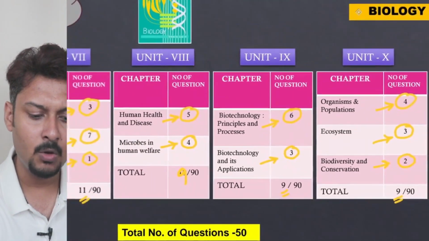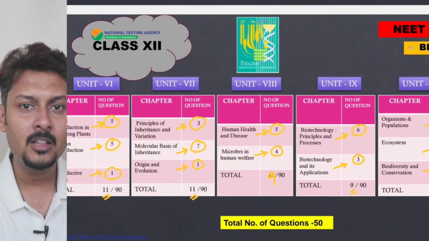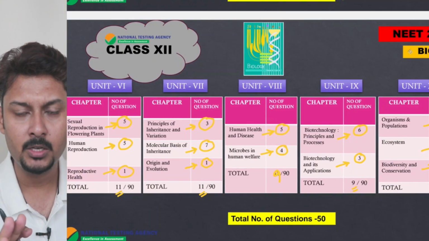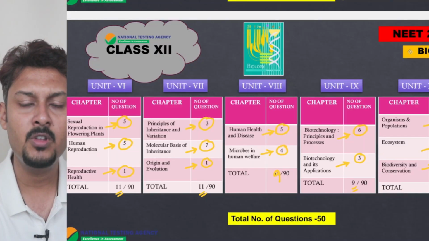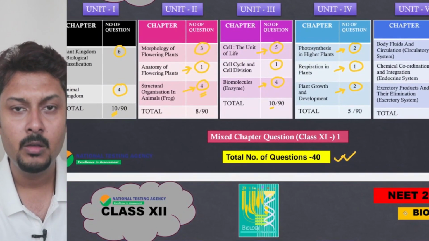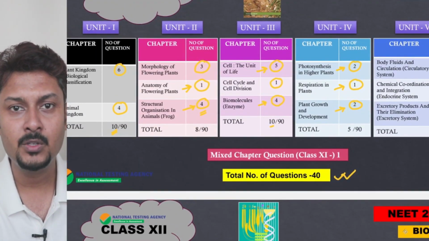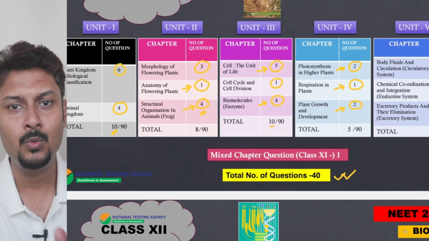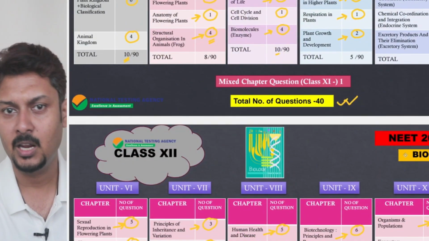So if I see the overall paper, talking chapter wise, the idea we are getting this time is that across every unit, 10 units in total, on average 9 to 10 questions came from each and every unit. The exception is only human physiology, from where 6 questions came this time, and plant physiology, from where 5 questions came. Other than that, on average 8 to 10 questions came from every single unit of class 11 and 12.